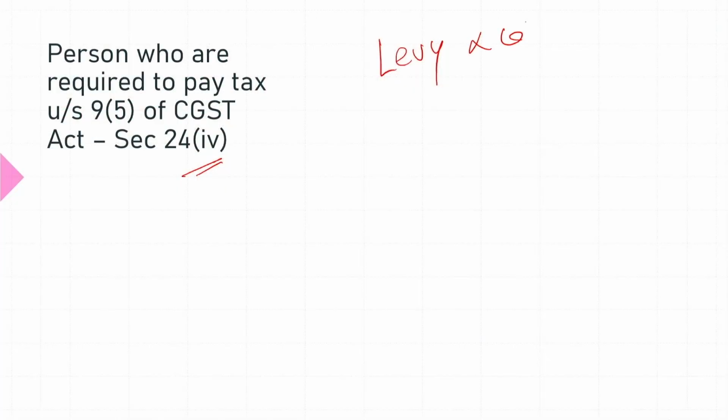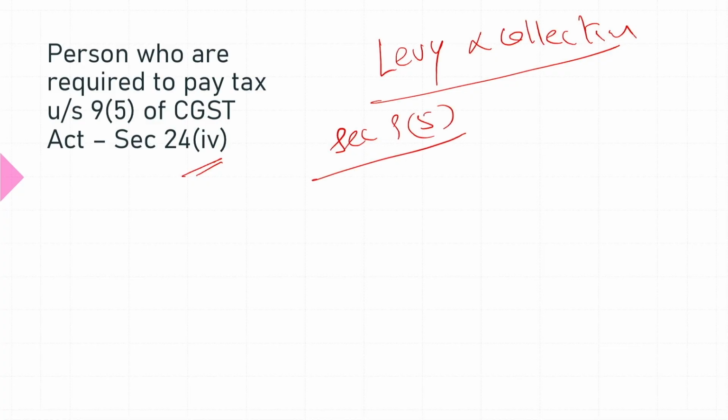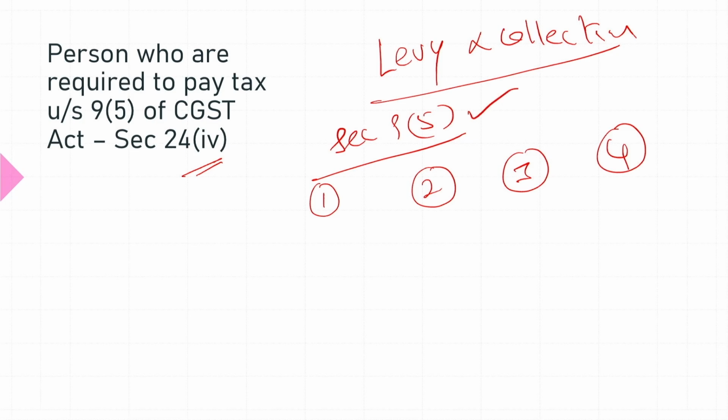Now, when we refer to the basic fundamental aspects, we have a concept called levy and collection. Under levy and collection, section 9(5) of the CGST Act refers to 4 categories of persons required to be registered. Those categories of supplies come under section 9(5). What is the first category?